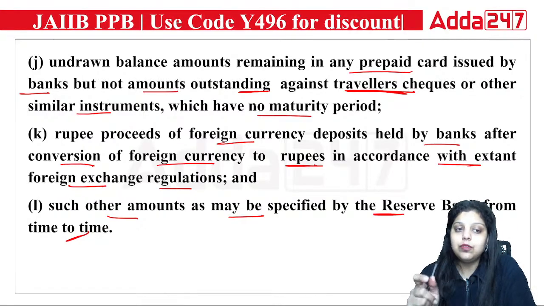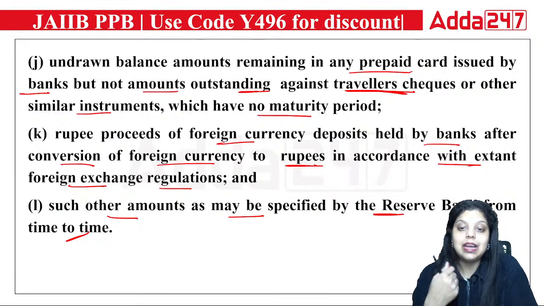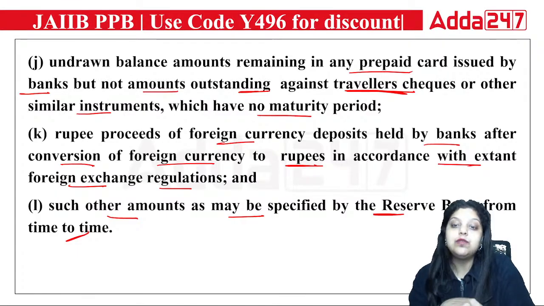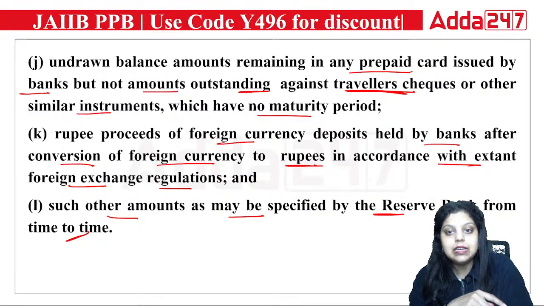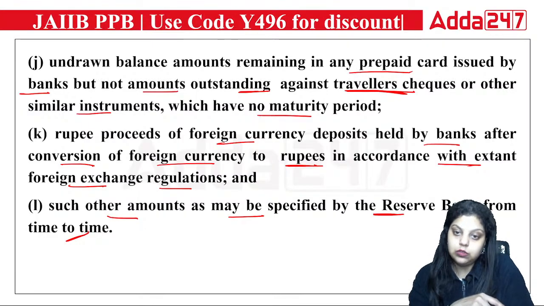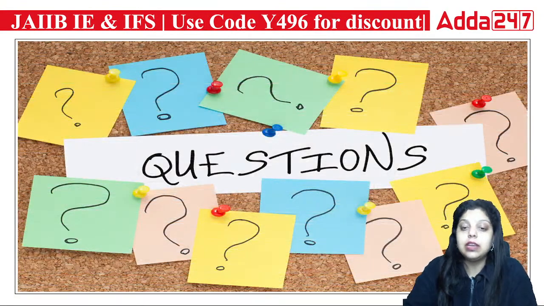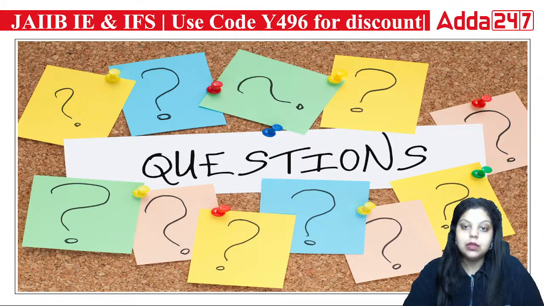Okay, and let's say after transferring the fund to the DEF fund, if the consumer comes back to the bank and asks for withdrawal from their balance, the bank has to pay the money to the customer. Bank has to return the money to the customer and then the bank will take a refund from the RBI from the DEF account. Okay, so if the customer comes after 20 years even, the bank has to pay the money to the customer and the bank will reclaim that money from the DEF account. Okay, so you have to pay back the customer. You can't say to the customer, you have not claimed for 10 years and now we have given it to the RBI, it won't be given back to you. No, you have to return the money to the customer.